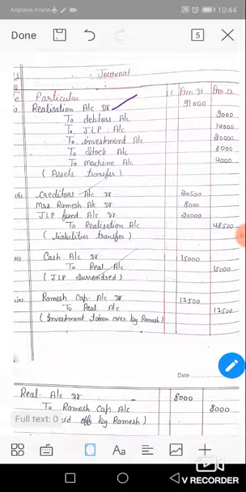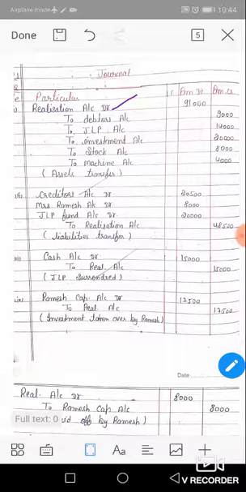Now in the first question we will first solve the journal entries. After that we will post all these entries in ledger format. We will start from the journal, because the journal is a must. Without the journal you can't prepare the ledger posting. So start numerical number 1.